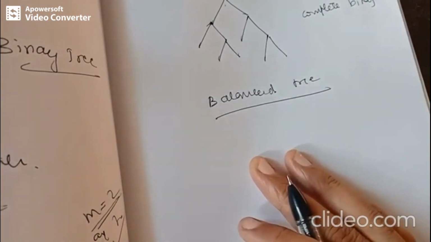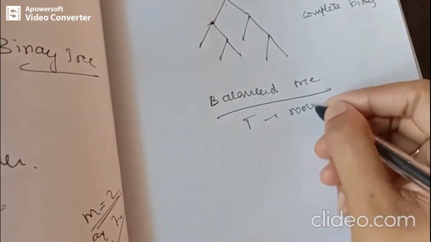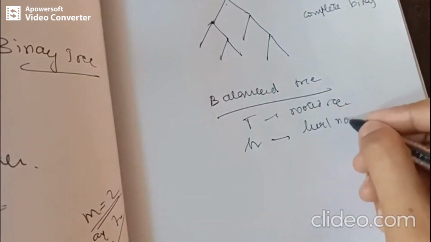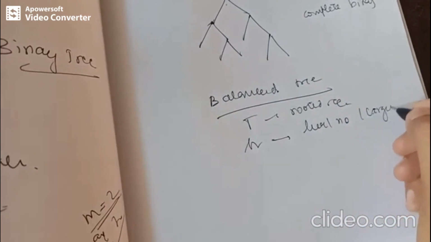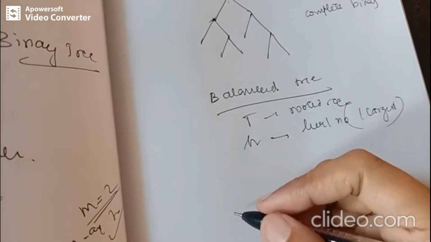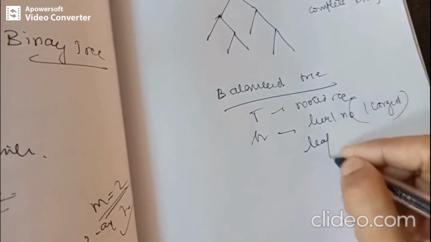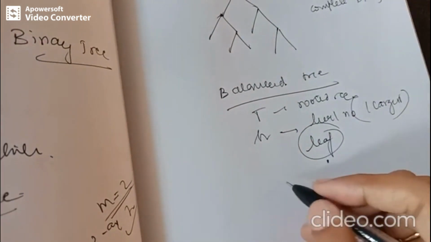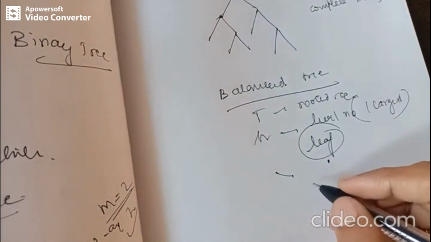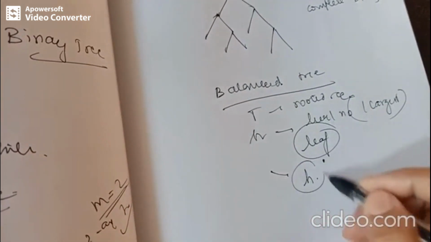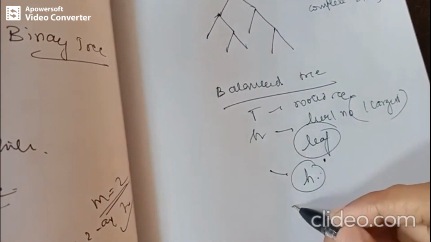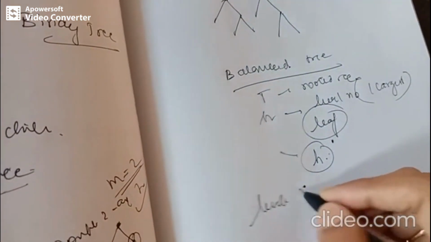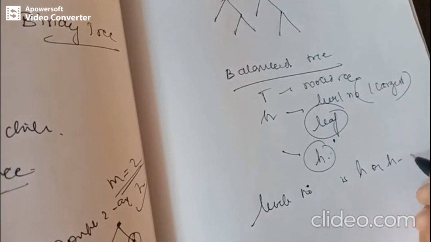Tree T should be a rooted tree first of all, and let's say H is the largest level number achieved by a leaf. The largest level number is seen through the leaf, and let's say T has height H. Now a rooted tree is said to be balanced if the level number of every leaf is H or H minus 1.